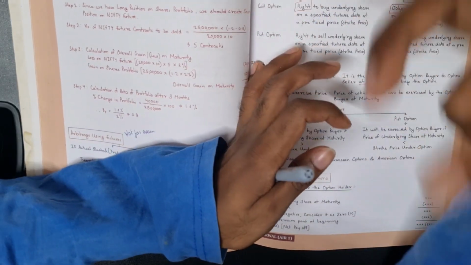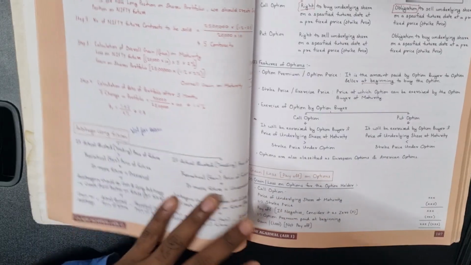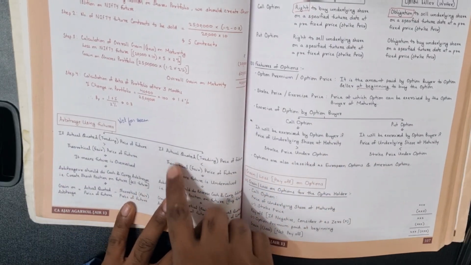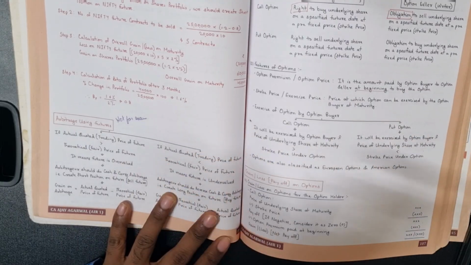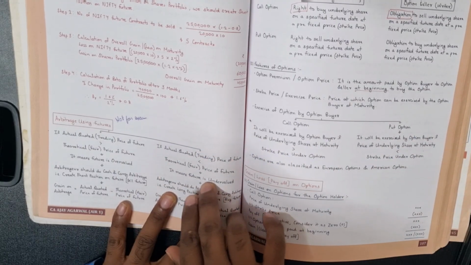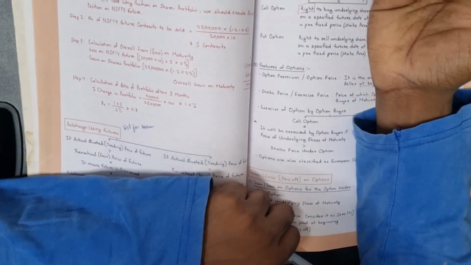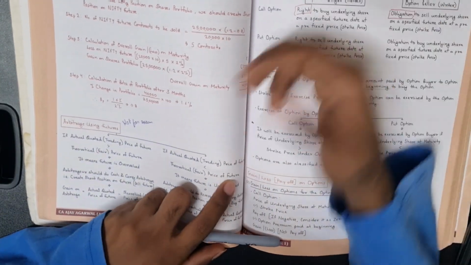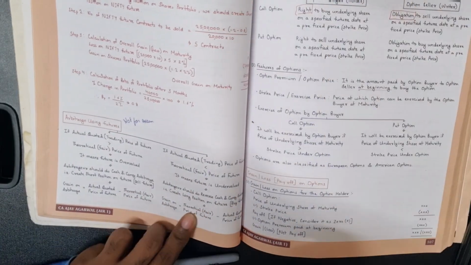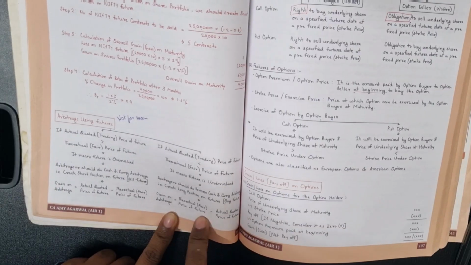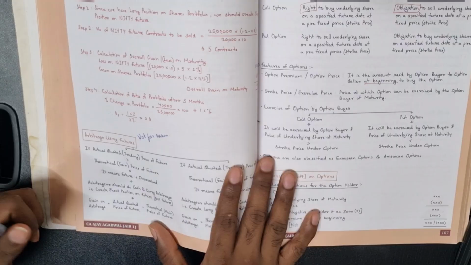It is the same concept as your security valuation. If it is overvalued, sell it. If it is undervalued, buy it. If it is opposite, which means if the actual quoted trading price is less than the theoretical fair value, then it is undervalued. In the market, it is selling less, and in my theoretical fair value, it is more. Then we will buy it, we will take a long position. Then we'll get gain. On both sides, we'll get gain only.